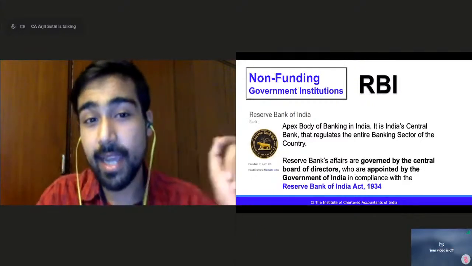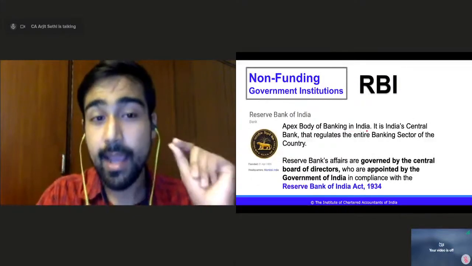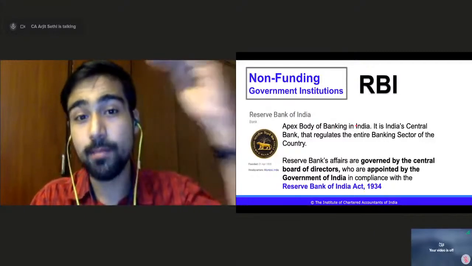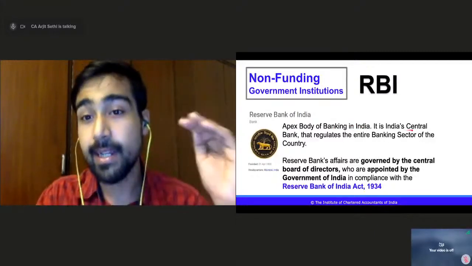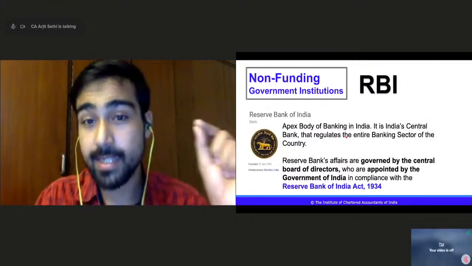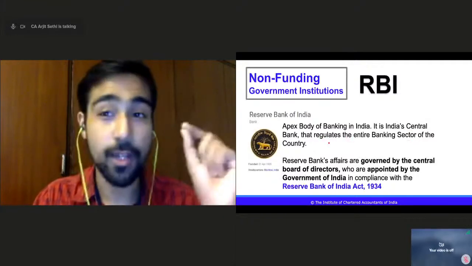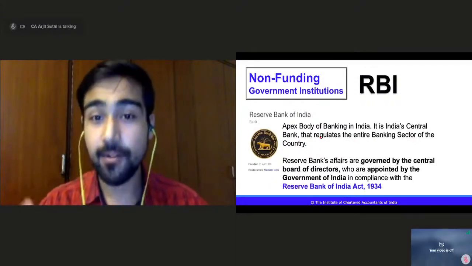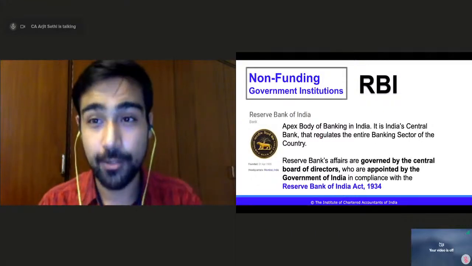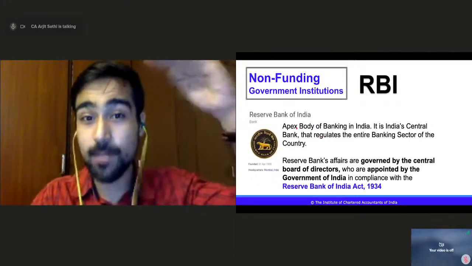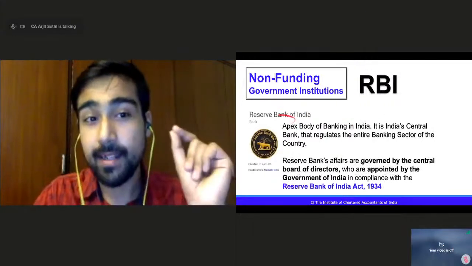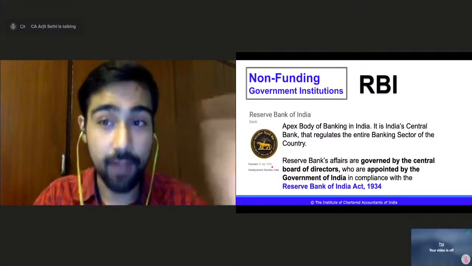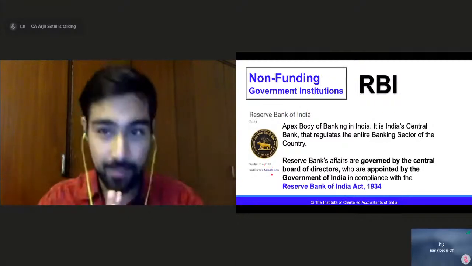So RBI is the apex body of banking in India. Apex means topmost. It is India's central bank that regulates the entire banking sector of the country. Regulates means looks after. That is Reserve Bank of India, right? It was founded in 1935 and the headquarters are in Mumbai, right?